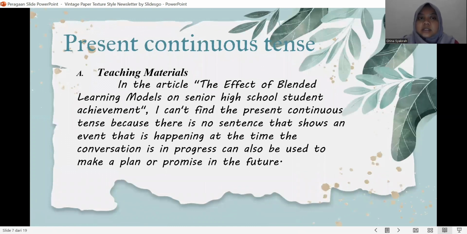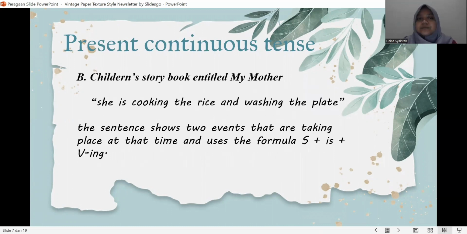Present continuous tense in teaching materials. In the article, the effect of blended learning models on senior high school student achievement, I cannot find the present continuous tense because there is no sentence that shows an event that is happening at the time the conversation is in progress. It can also be used to make a plan or promise in the future.